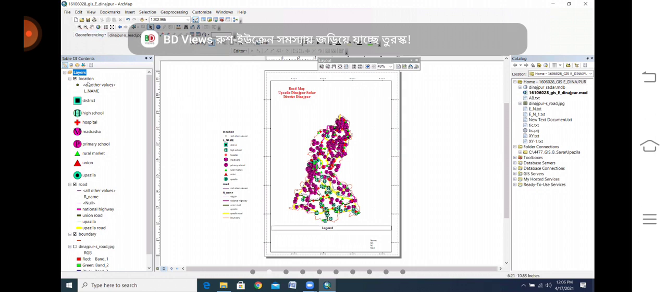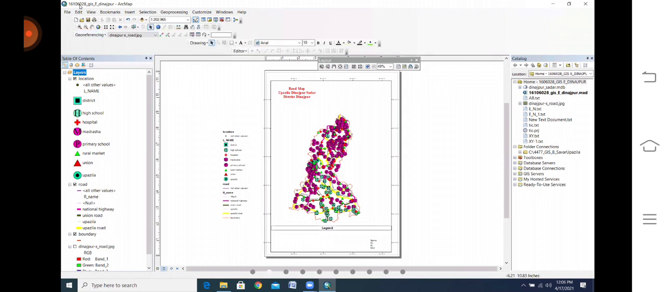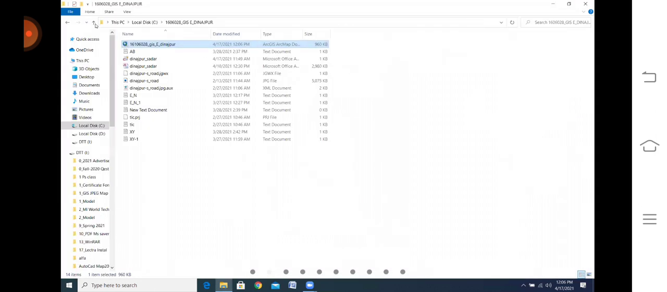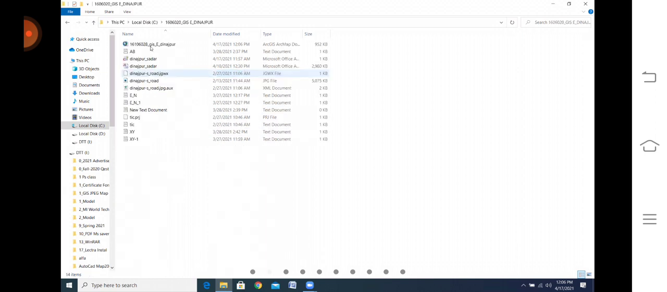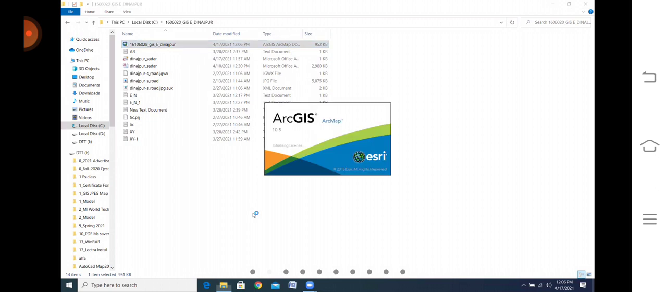Suppose, for example, you already finished it, but your ID or GIS section is different. I am just closing this so that you can understand. Suppose, for example, Dinajpur. I'm just giving another ID as an example. Just put it 02. Look at this, it's a small thing. There is no 02 ID, but I am opening this.